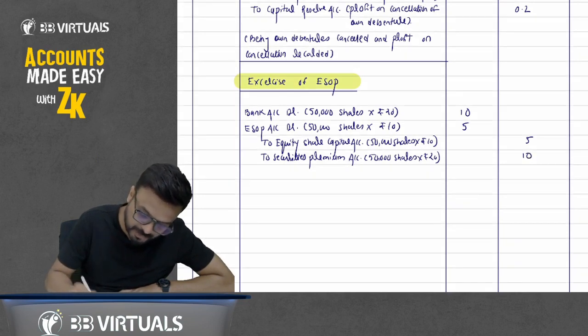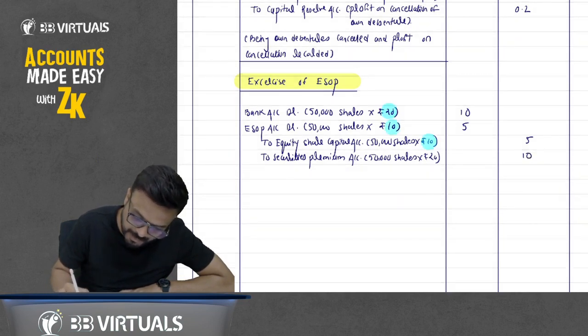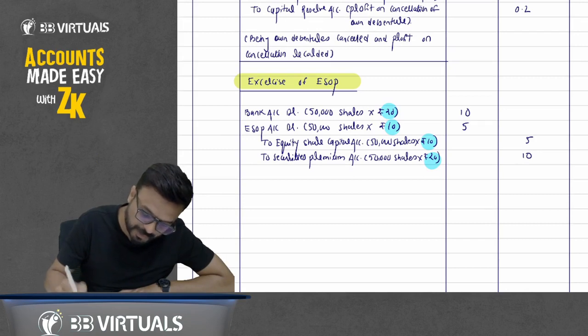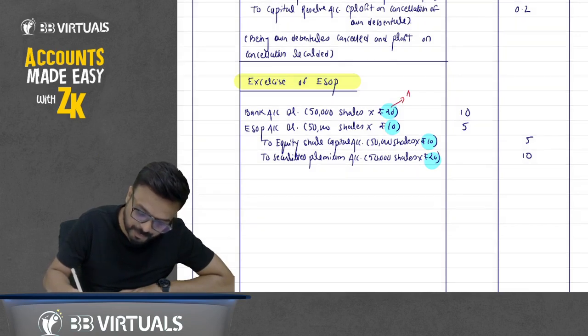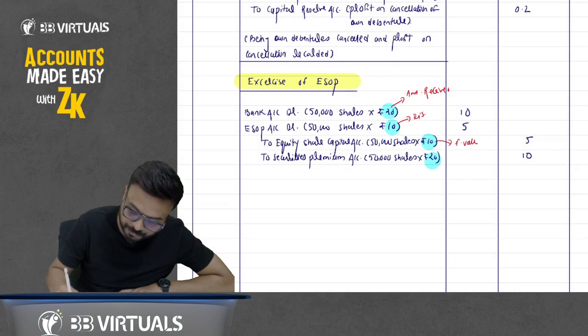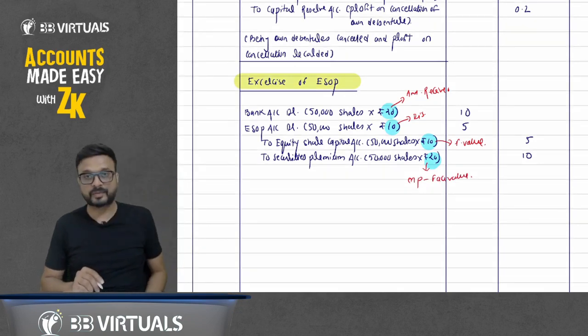So how have we calculated this 20, 10, 10, 20? What does it represent? This 20 represents the amount received. This 10 represents the discount. This 10 represents the face value. And this 10 represents market price minus face value.